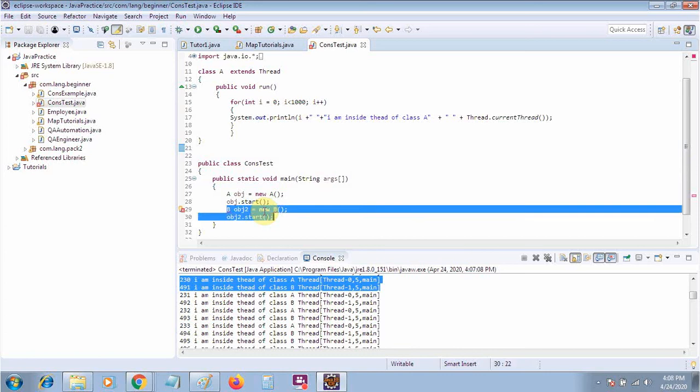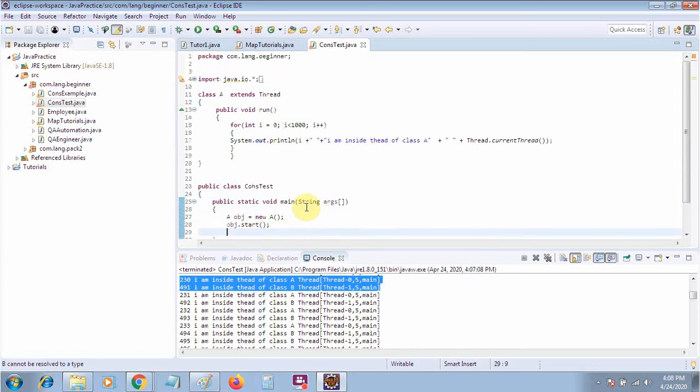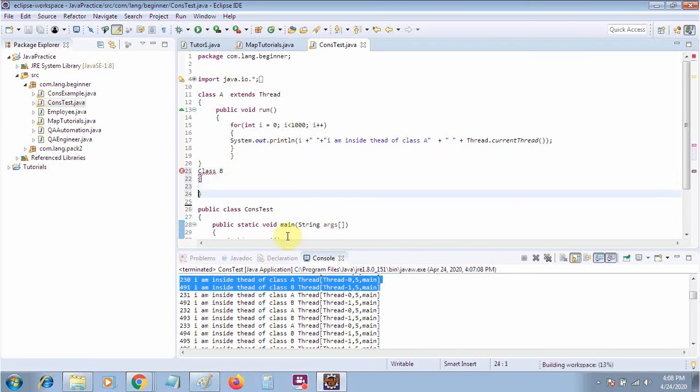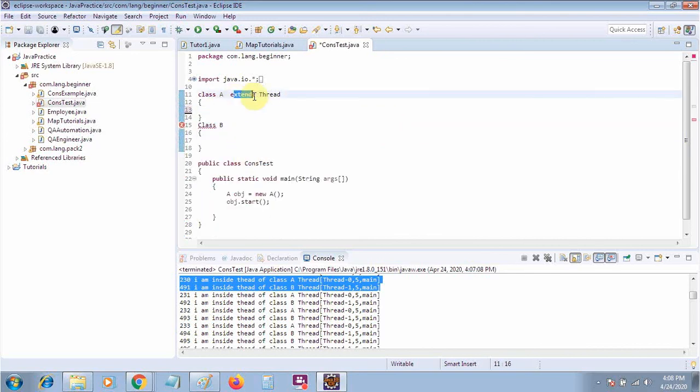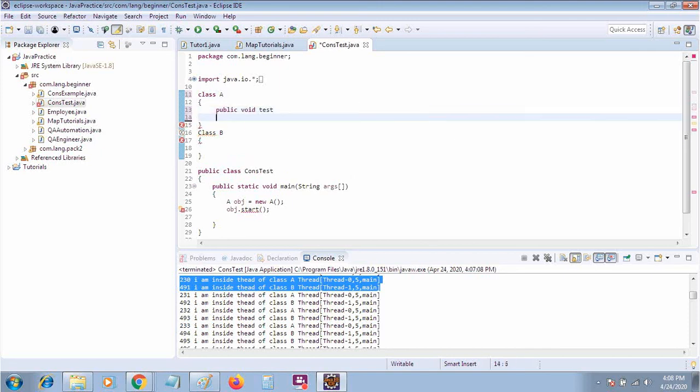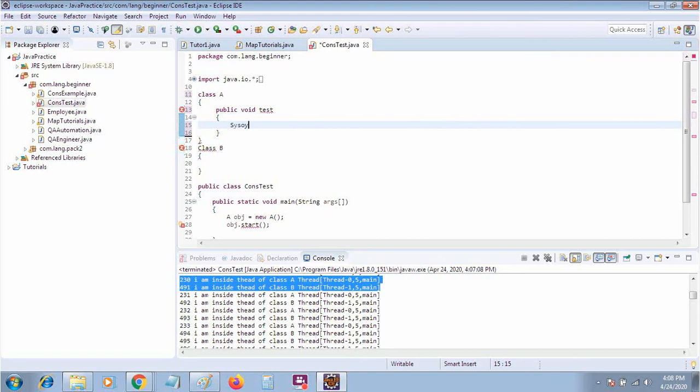So we can achieve the threading by using inheritance. Suppose that there is a class B, and this class has a method, public void test, a simple method. And suppose there is a class A.